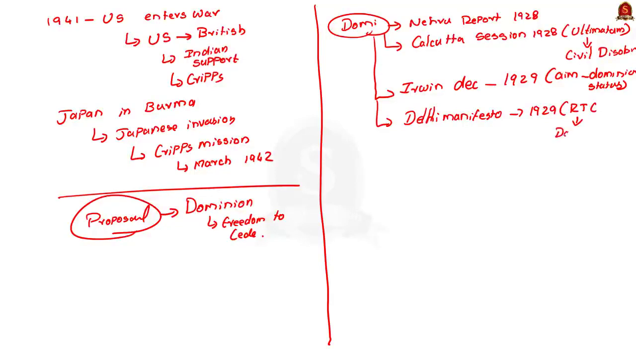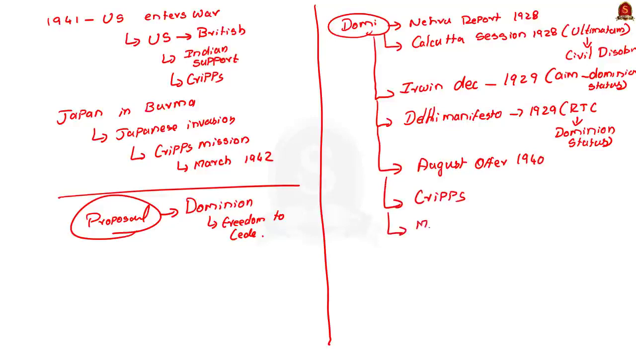So, in the Delhi Manifesto of November 1929 also, the dominion status was mentioned. Then again, in August of 1940, Lord Linlithgow announced dominion status as the objective for India. And again, like we discussed, it was mentioned during the Cripps mission. See, the Dominion status was also mentioned in the Mountbatten Plan of 1947.